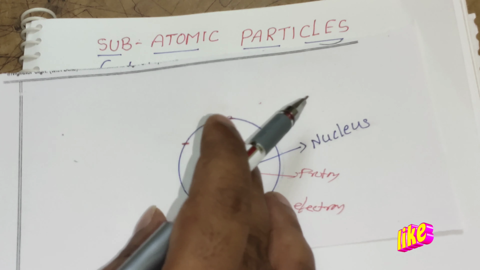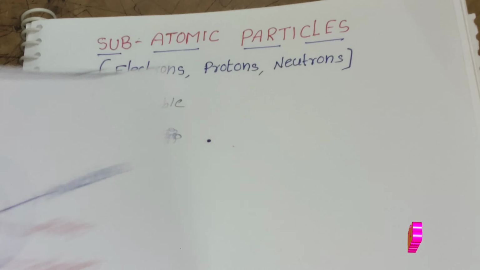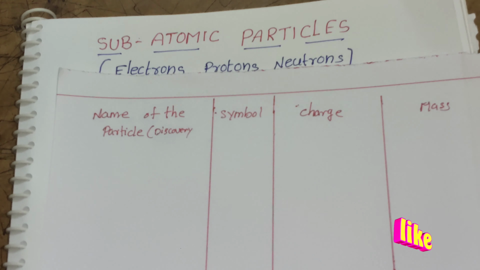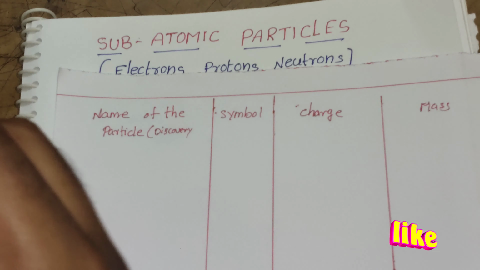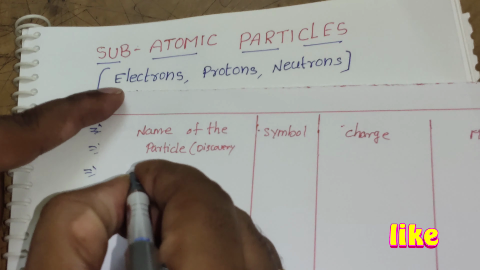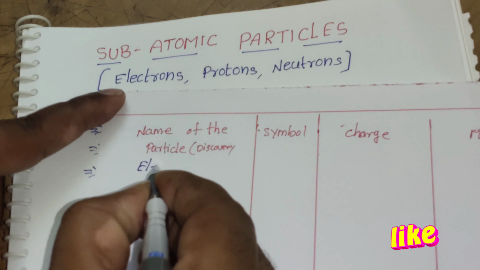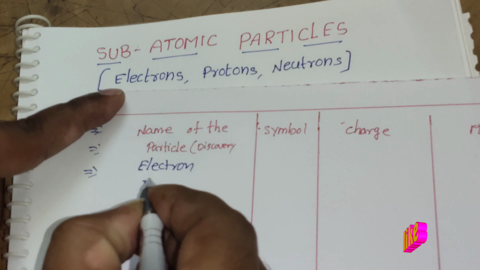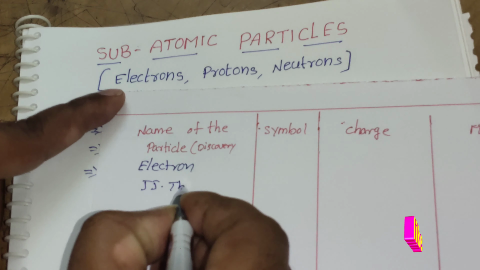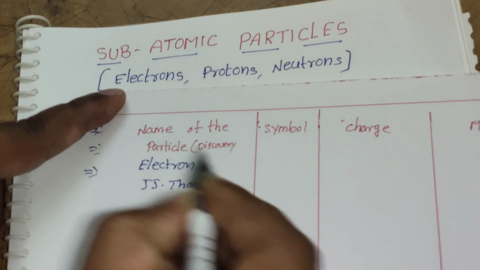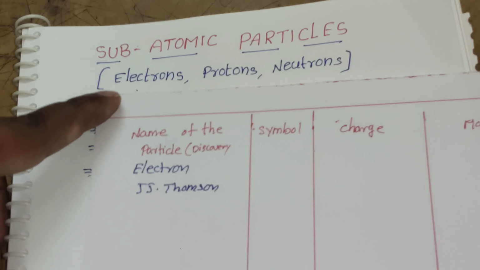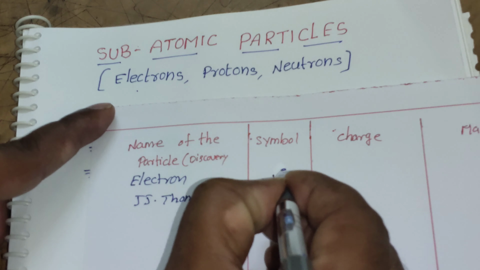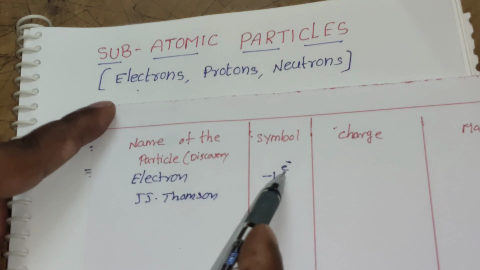Now I will explain who discovered the electron, proton and neutron. Name of the subatomic particle, first one is the electron. The electron was discovered by the scientist J.J. Thomson. The symbol of the electron always has the negative sign, and we indicate it as e minus.